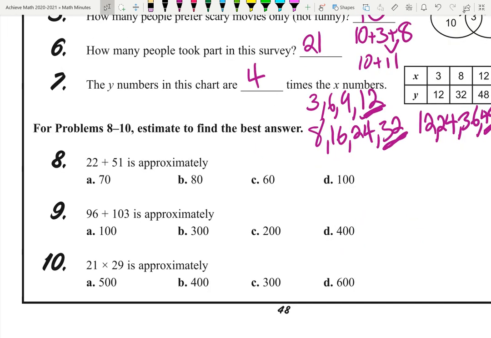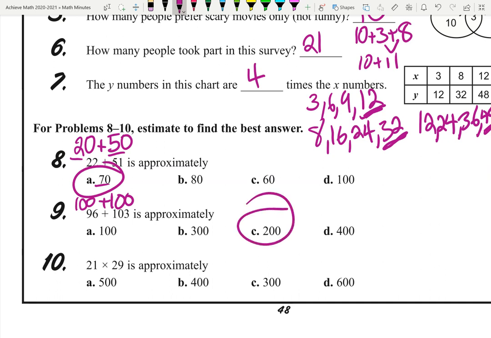Number 8. I'm going to approximately add this. $22 is like $20. $51 is like $50, making 2 plus 5, 7. Likewise, $96 is almost $100. 103 is pretty much $100. It's also nice because I round up and I round down, so it kind of cancels each other out.